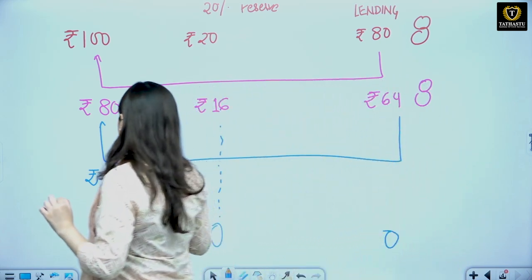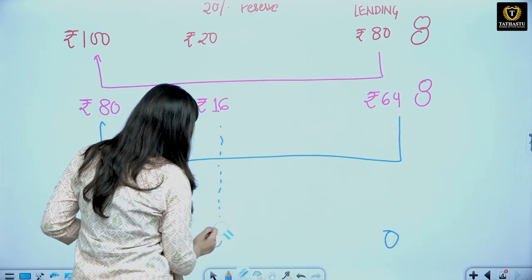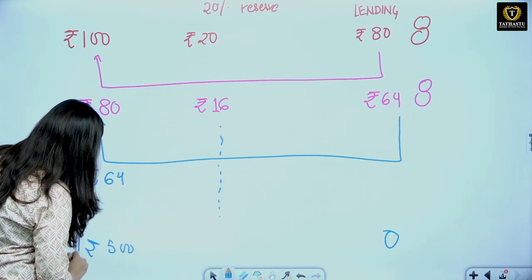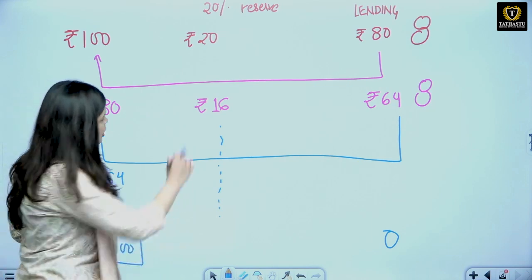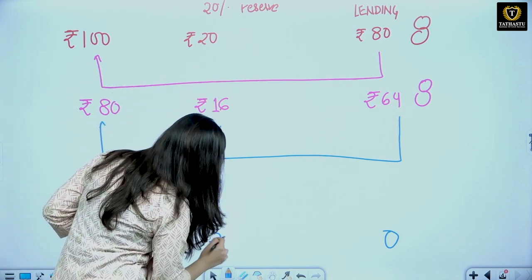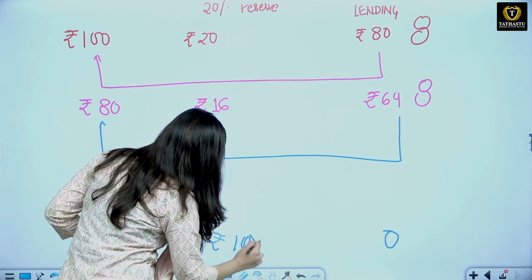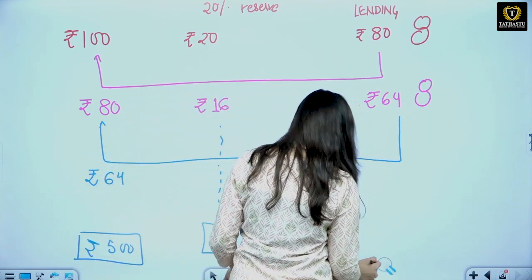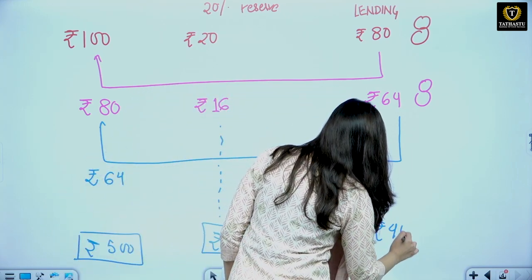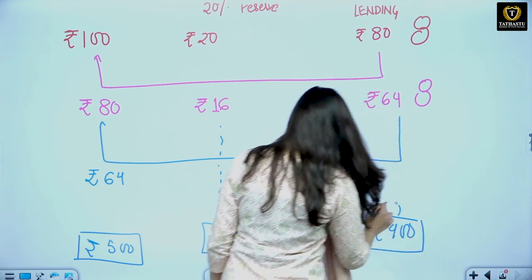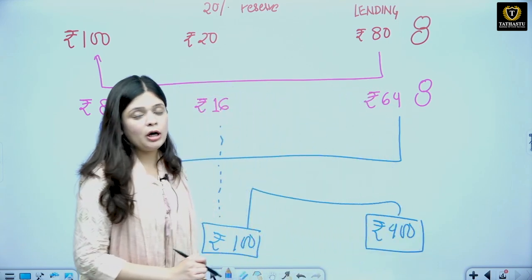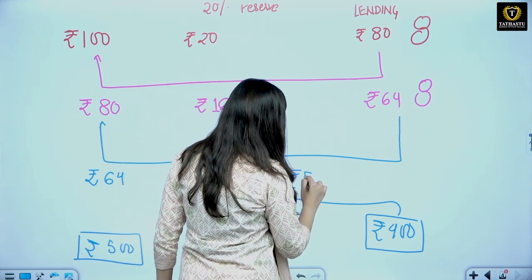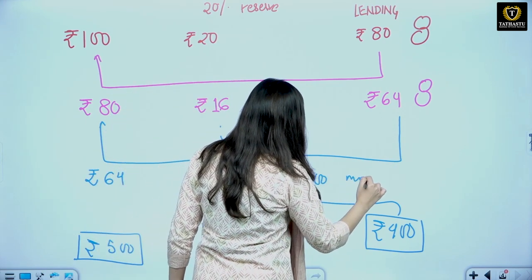So in the end, on paper we will have 500 rupees of deposits, 20% reserves, that is 100 rupees of reserves that the banks will have, and they must have created 400 rupees of lending. So you will see that using only 100 rupees of deposits, the banks have created worth 500 rupees of money in the economy.